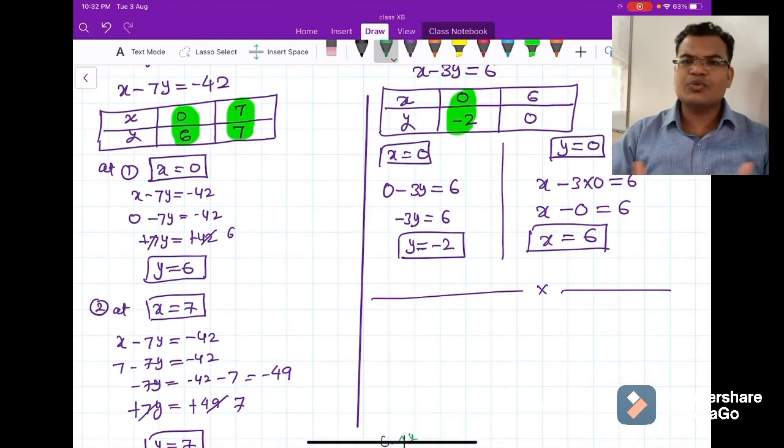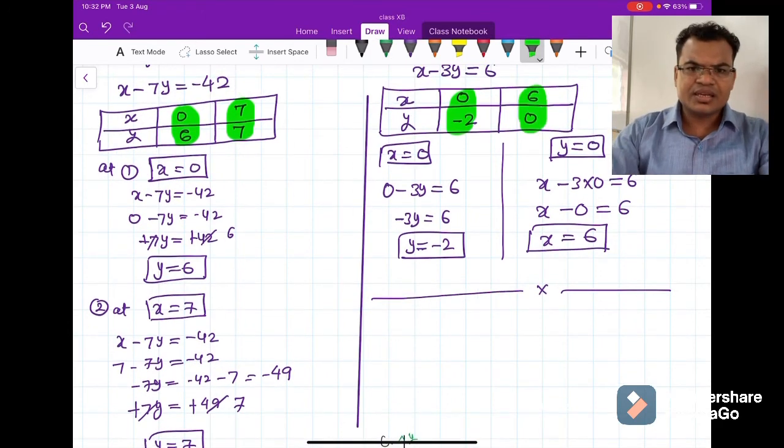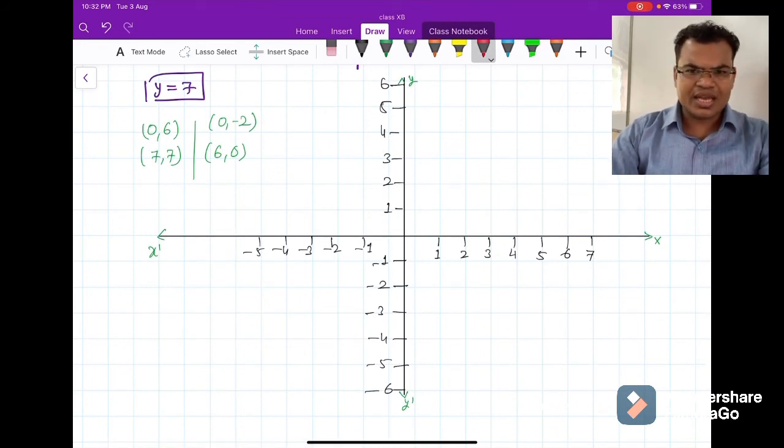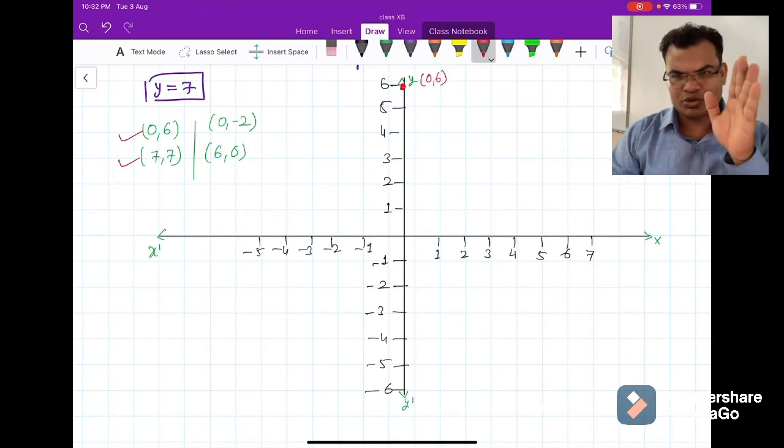So the very first value we are getting here is x is 0, y is 6. So where is the x? On the x-axis or y-axis will you draw? X is 0, y is 6. So I can see here, I will get on the positive y-axis. So here is the point I can highlight with the red ink. The 0, 6 on the y positive axis. Okay, this is my first point, I got it.